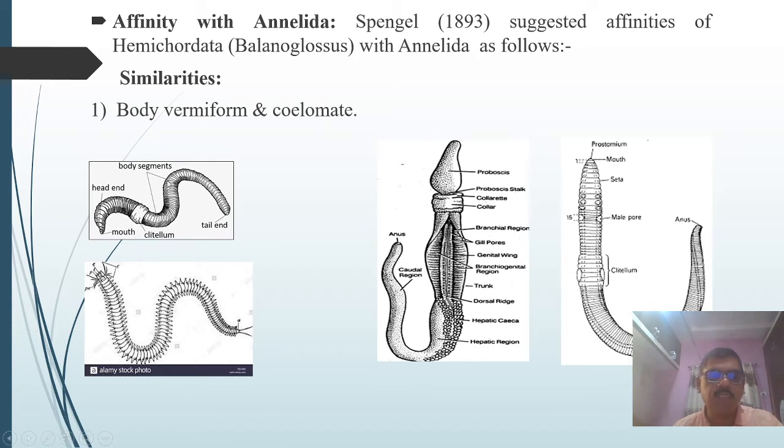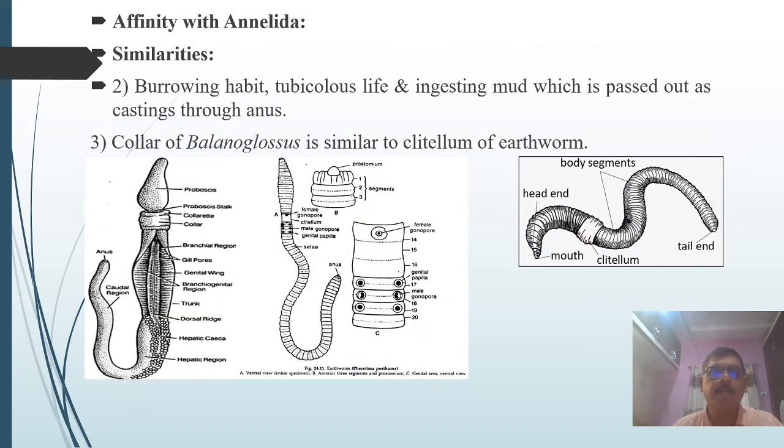If you observe this structure, the body is worm-like. This is also a worm-like body. This is the annelid, which shows the worm-like body. So this is the first similarity, that is the body is vermiform and coelomate.